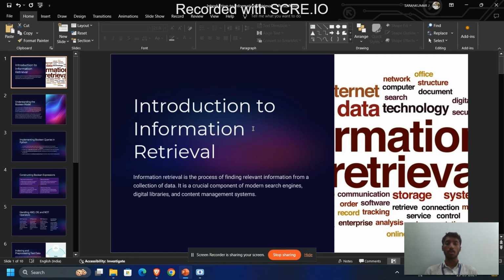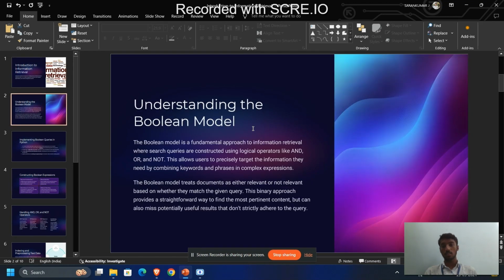I'm going to talk about information retrieval. Information retrieval is the process of finding relevant information from a collection of data. It is a crucial component of modern search engines, digital libraries, and content management systems.